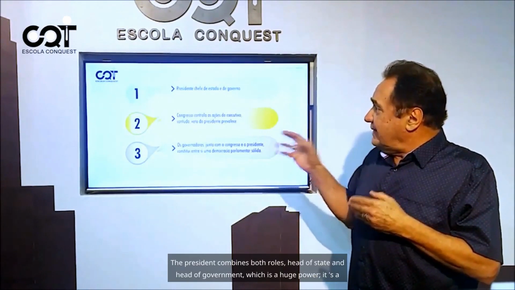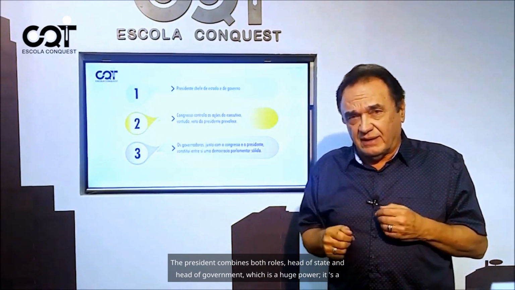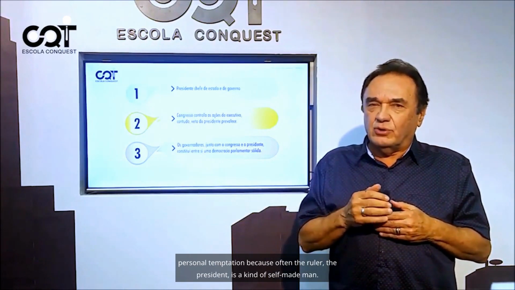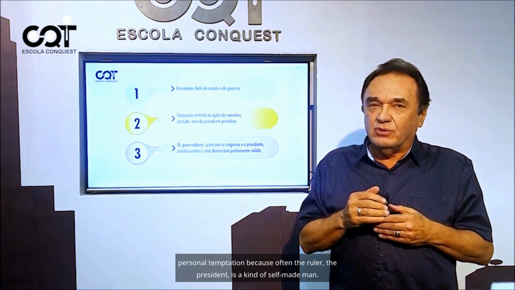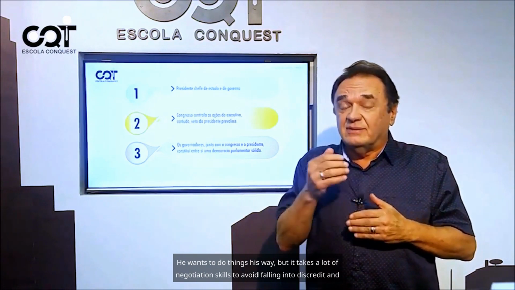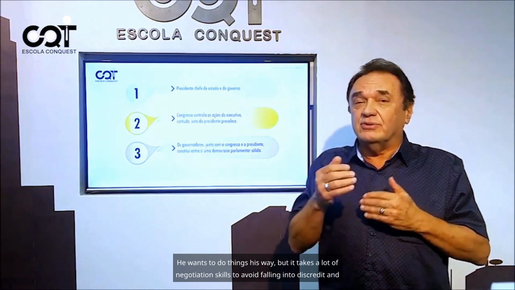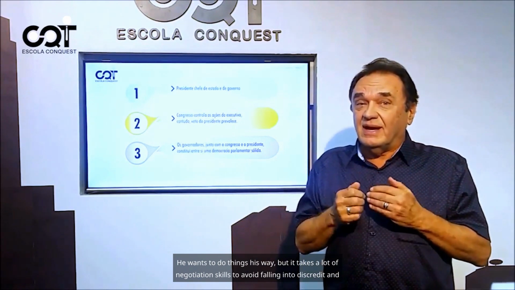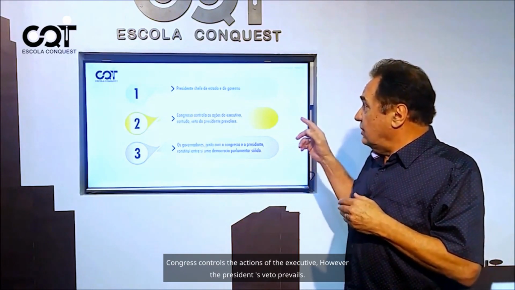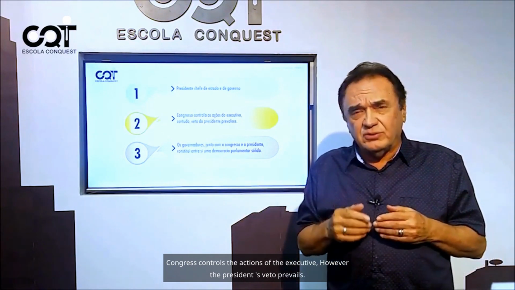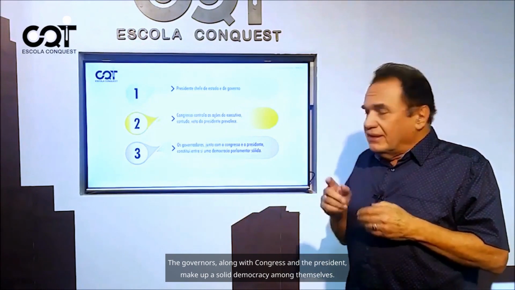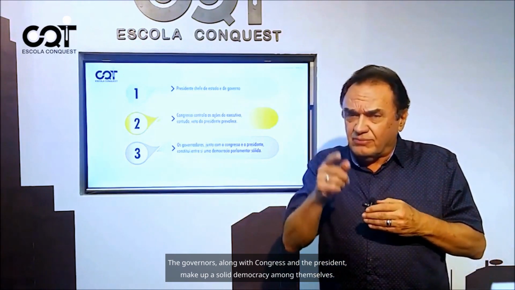The president combines both roles, head of state and head of government, which is a huge power. It's a personal temptation, because often the ruler, the president, is a kind of self-made man. He wants to do things his way, but it takes a lot of negotiation skills to avoid falling into discredit and having problems. Congress controls the actions of the executive. However, the president's veto prevails. The governors, along with Congress and the president, make up a solid democracy among themselves.